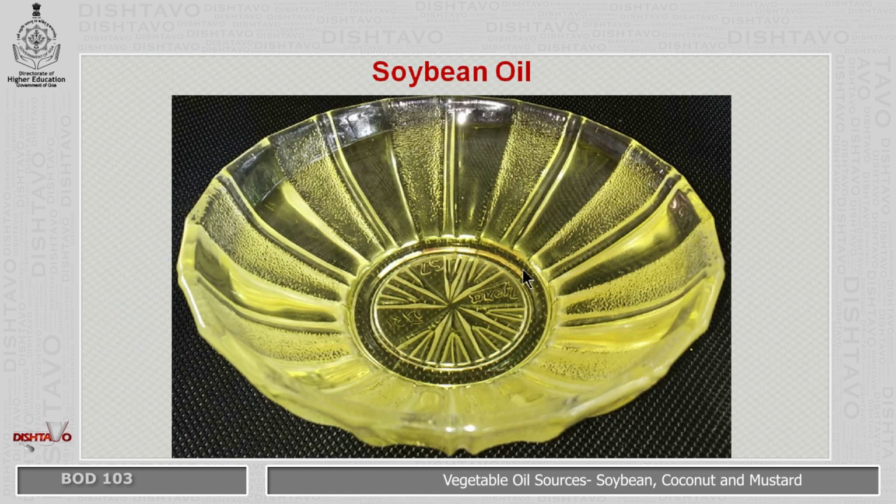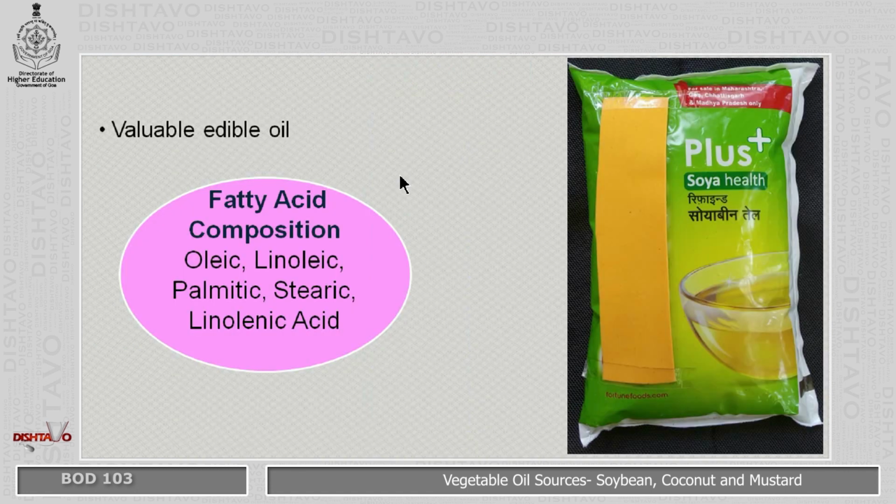This is the soybean oil, which is light yellow in color, which is very commonly used in our kitchens to fry fish, meat, and in various cooking preparations. It's a valuable edible oil. Now the fatty acid composition of this oil is oleic, linoleic, palmitic, stearic and linolenic acid. These are the packets of soybean oil which are available in the market.